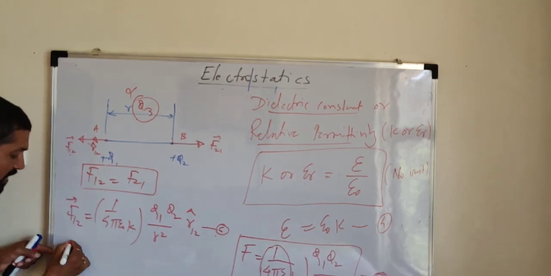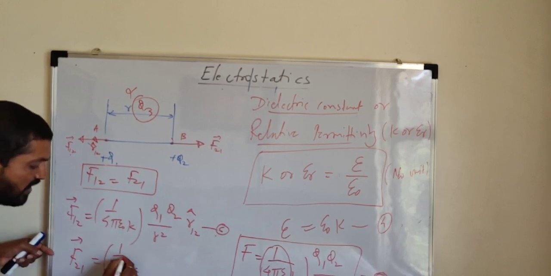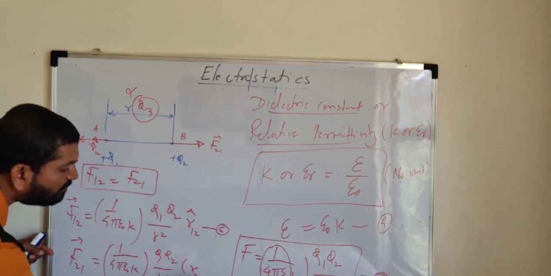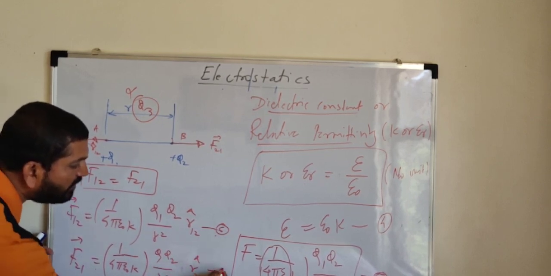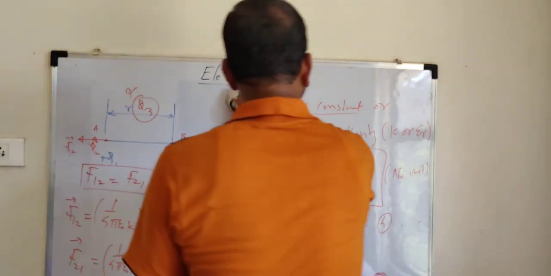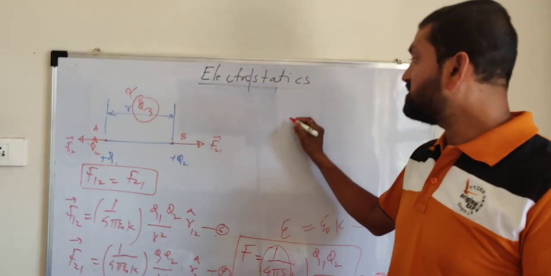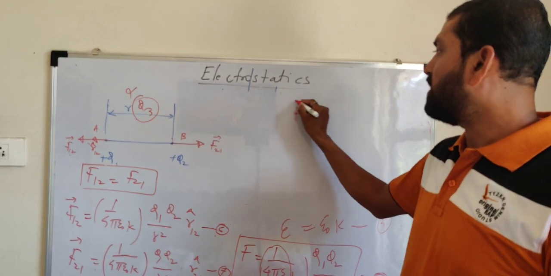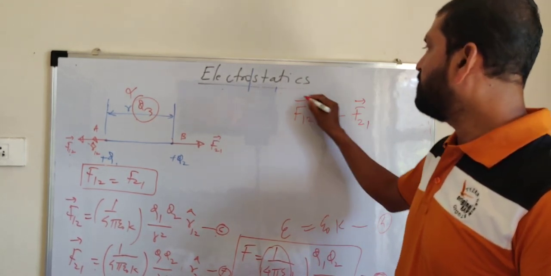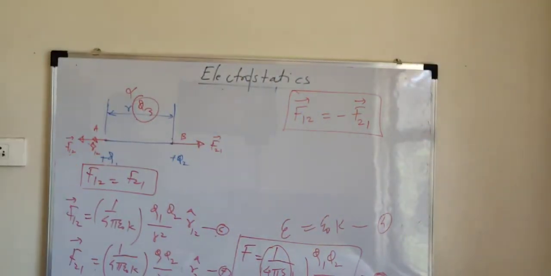Similarly, we can write F21 bar is equal to, everything just the same, 1 upon 4 pi epsilon 0 K, Q1 Q2 divided by R square into r suffix 21 cap. This is the unit vector in the direction of the second force. From these two equations, it is clear that these two forces are equal in magnitude but opposite in direction. Hence, we can write F12 bar is exactly equal to minus F21 bar. Very important. So this is about Coulomb's law in electrostatics.